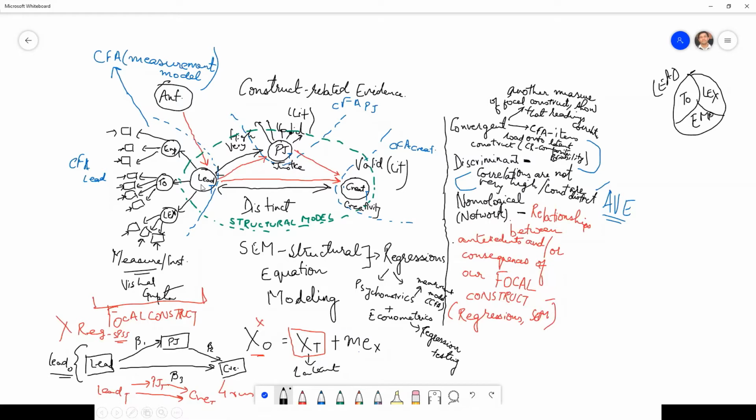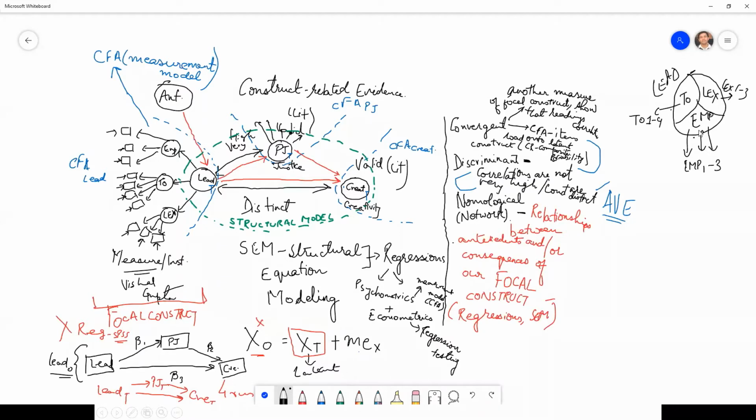Say overall, if I'm using an item to measure the overall leadership also? No, you don't. You will have items to measure EMP. You have 3 items to measure EMP: EMP 1, 2, 3. Then you have TO 1, 2, 3, 4, so 4 items to measure this, and you have 3 items to measure LEX: 1, 2, 3. You don't have any other item that will be different for leadership, because leadership is made up of these 3.